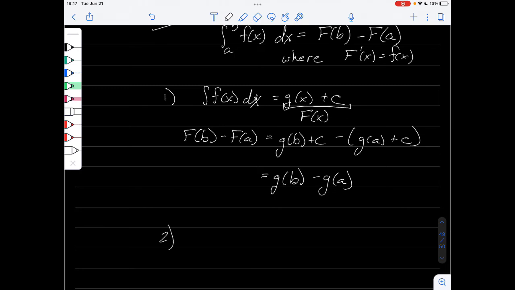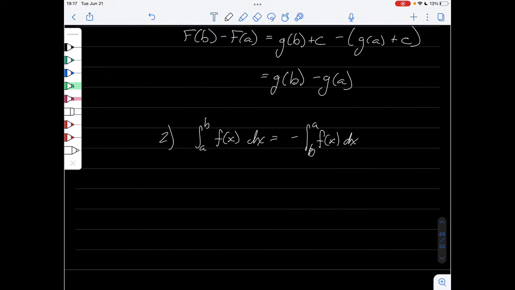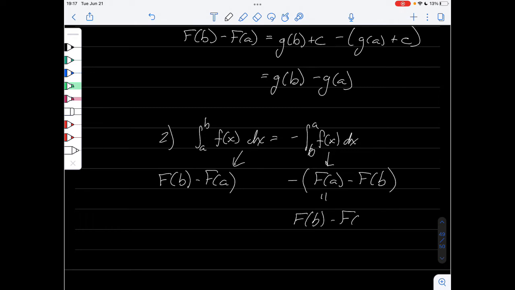Okay. So last video, I promised to show you why the integral from a to b of f of x dx is equal to negative the integral from b to a of f of x dx. And this is very simple once we have the fundamental theorem of calculus, because this is big F of b minus big F of a. And this guy is negative big F of a minus big F of b. And when we distribute that negative, it becomes big F of b minus big F of a. And it's that simple.